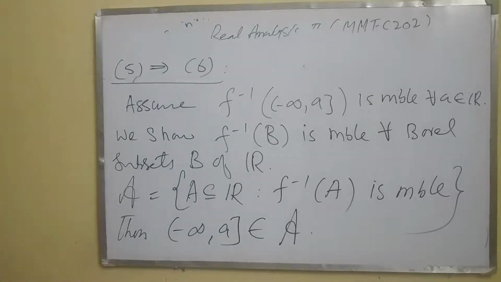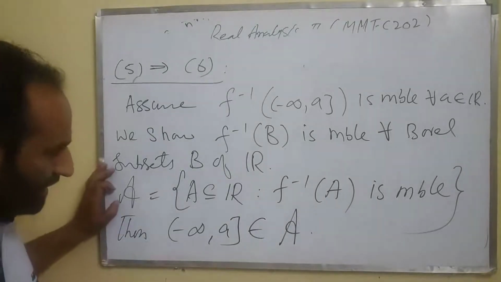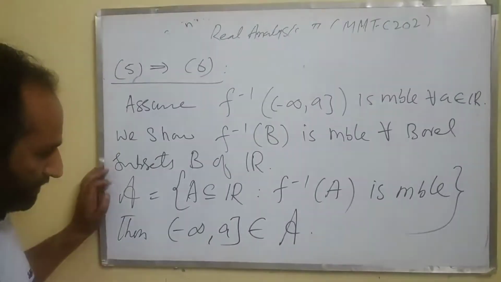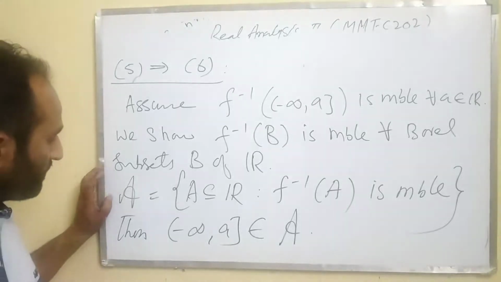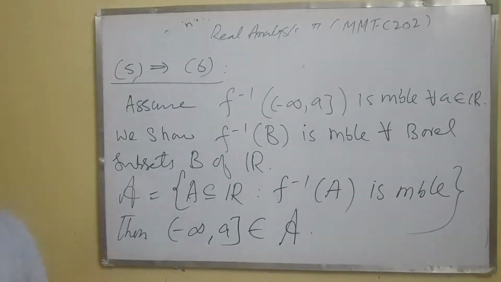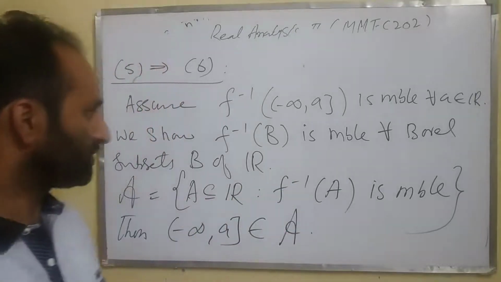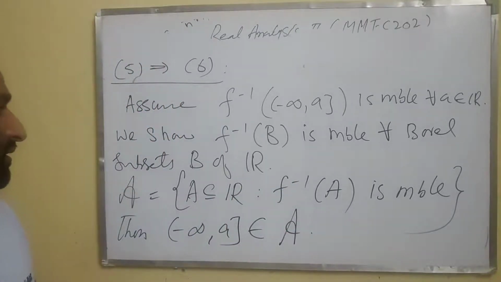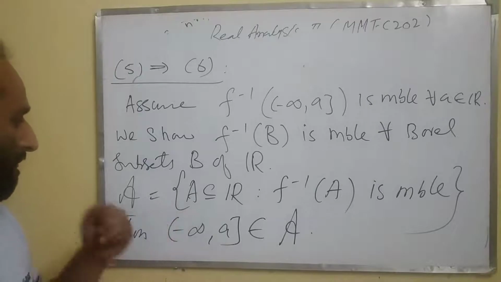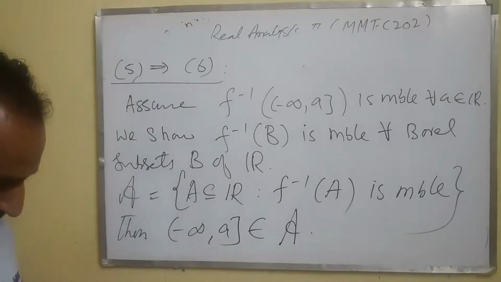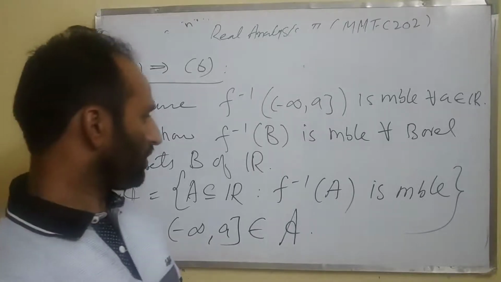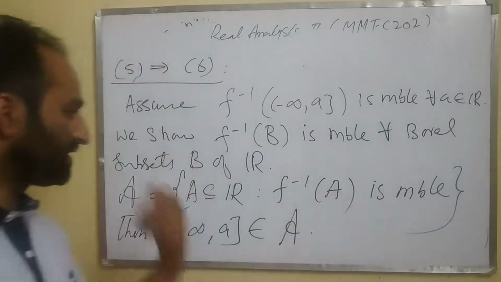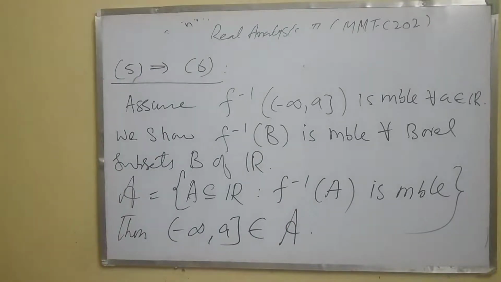Now next we see that this class is actually a sigma algebra. It's closed under complementation, and it's closed under countable union. And it contains X as well. So it contains the whole R, because f inverse of R is whole X, and that's measurable because X is a measure space.